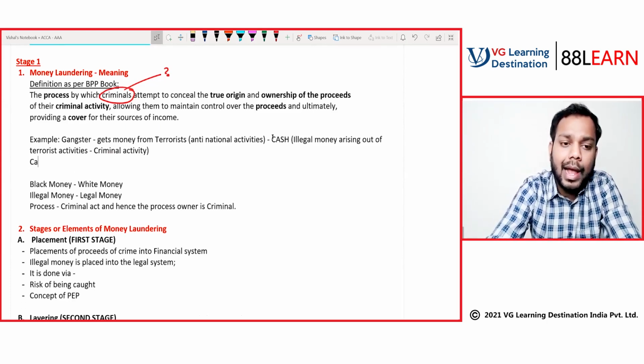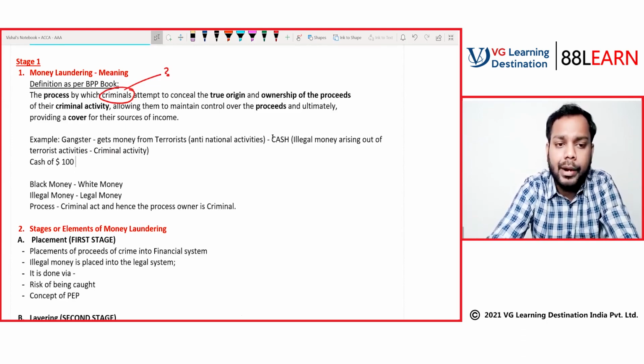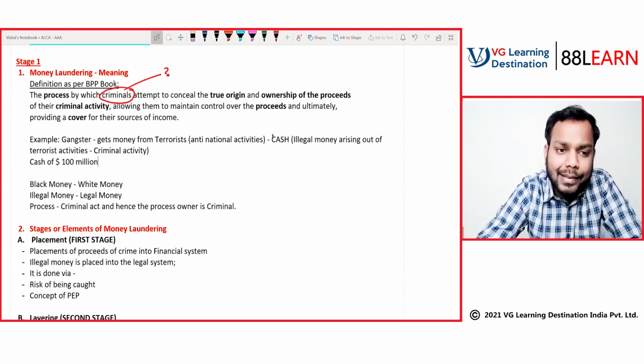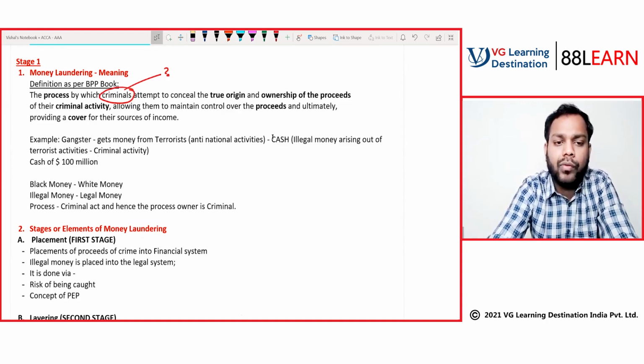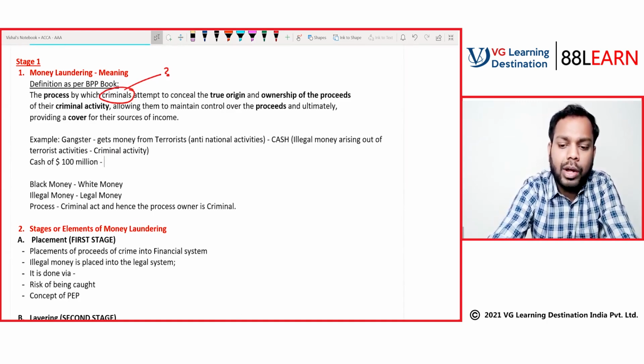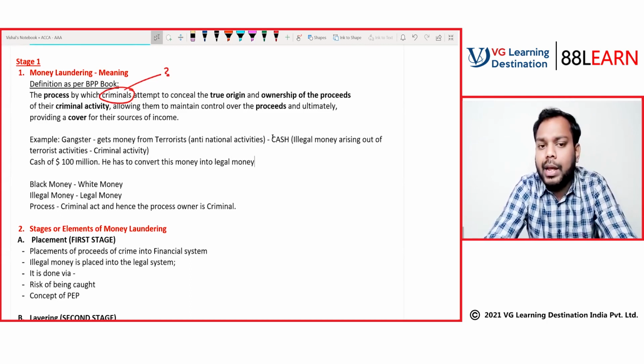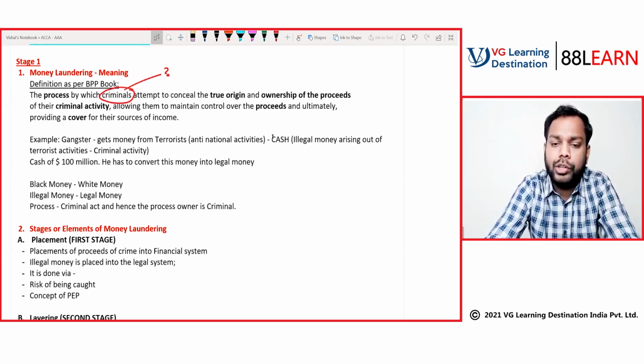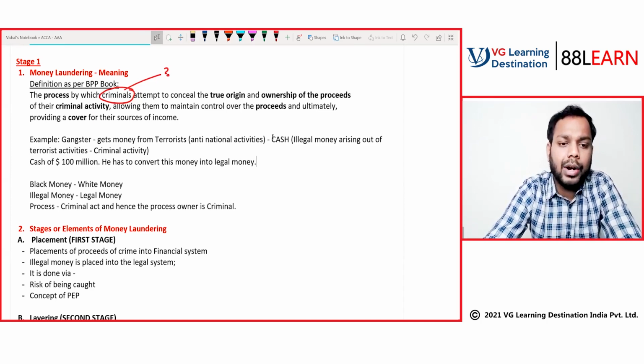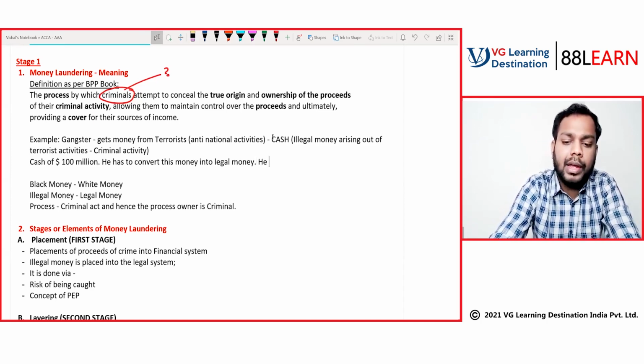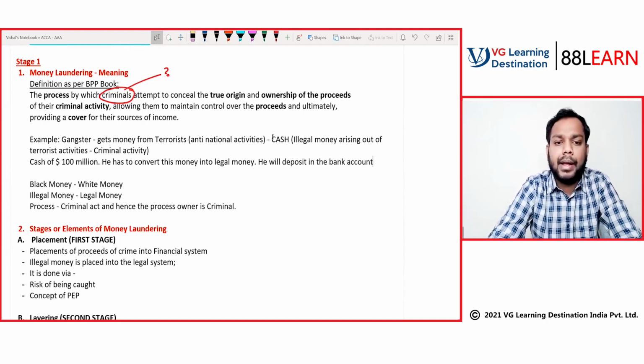See, he has cash of, let's suppose, $100 million. What will he do with that cash? He has to convert this money into legal money. It is then only he can use this money. How will he convert this money into legal money? He will deposit it in the bank account.